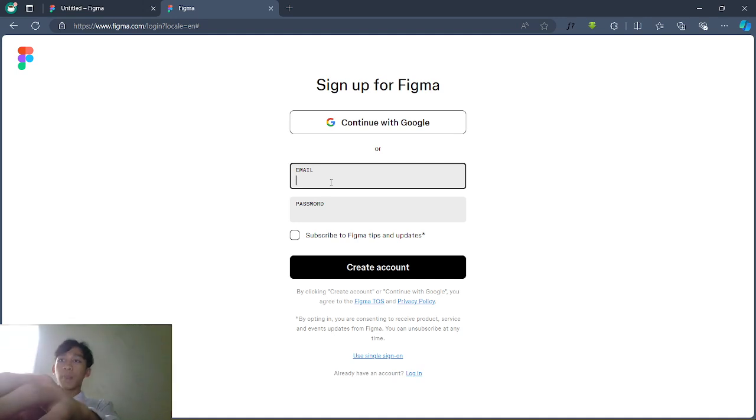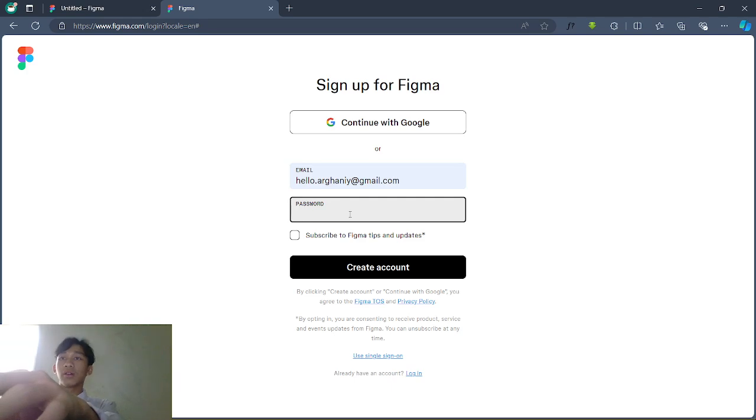Example like this. I'll just use my own personal email. Then you can add your password and create your account.